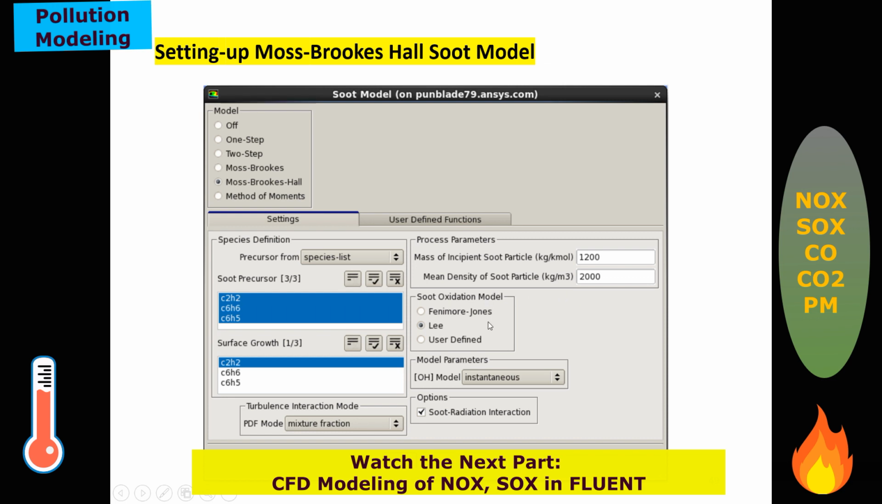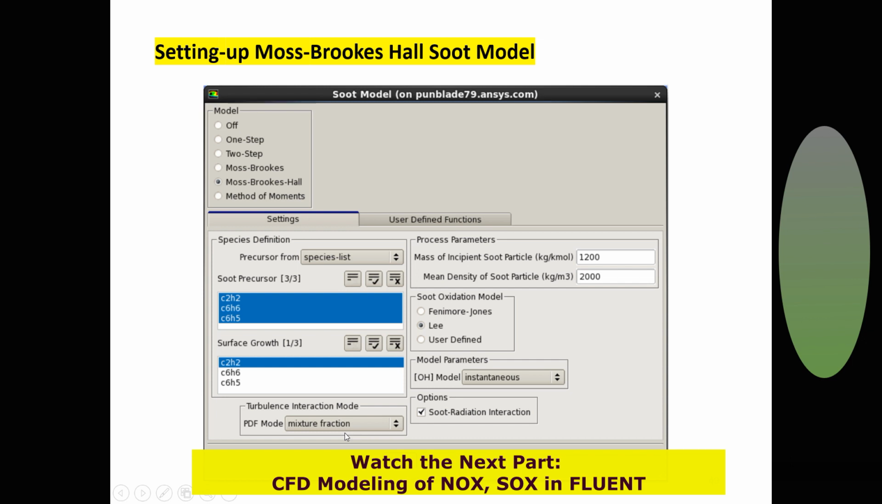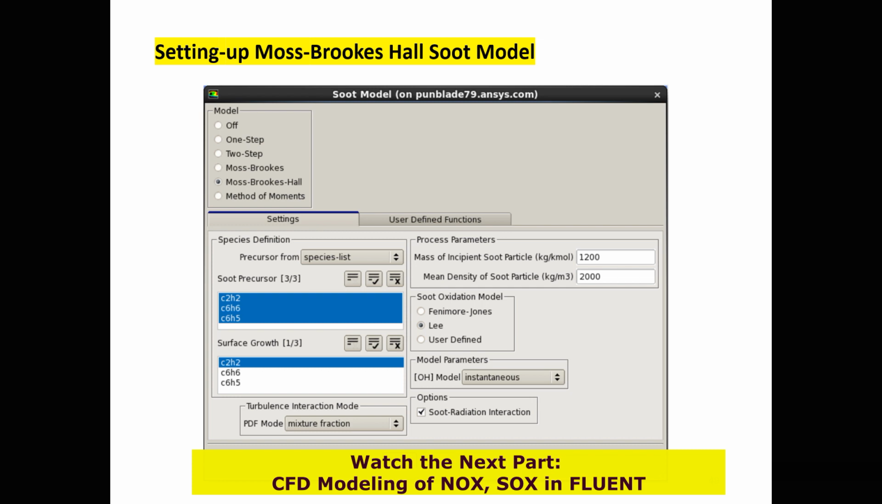For the soot absorption model, you have to select the Lee model, with the instantaneous option. Soot and thermal radiation interaction you can enable, and for the turbulence interaction model you can use the mixture fraction as a single variable approach. These things are there for the NOx and SOx models, because these are two major species.